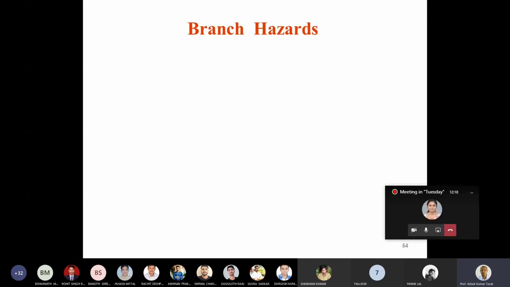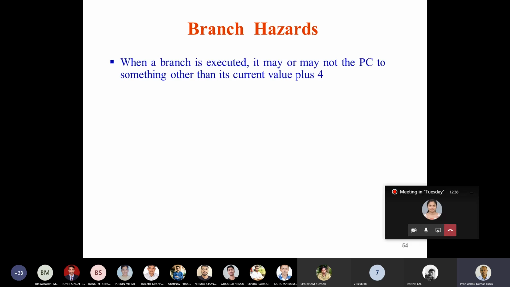Now, next let's look at the branch hazard, or the control hazard. The performance loss due to the control hazard is much more than that of the data hazard. Let's look at what happens when you execute a branch instruction. When you execute a branch instruction, the branch may or may not change the PC to something other than the current value plus 4.